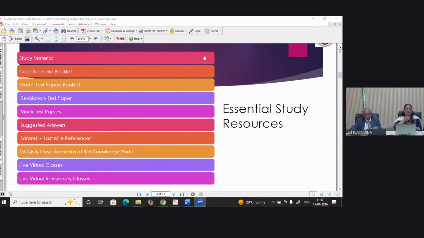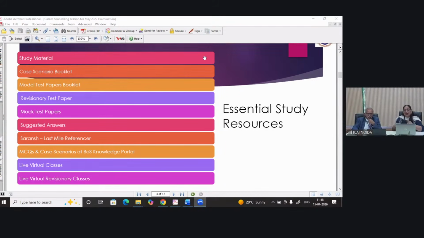And then comes the mock test paper. Two series are being conducted for every examination, and this time also it is being completed. I hope you have attempted the mock test paper seriously, because as we go for the examination, rather than doing a trial in the main examination, it's always good to have a mock test paper. If you have tried to solve at least 2 mock test paper sets, then you will be able to understand where we are lacking, and in the examination this kind of situation will not happen, and we will be more prepared.